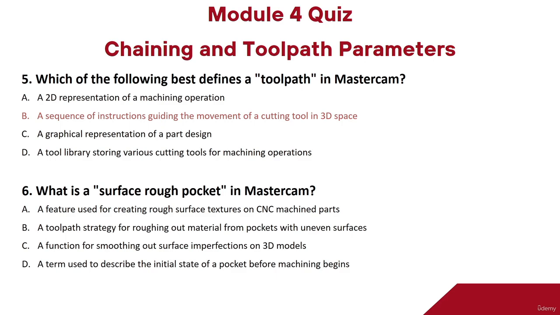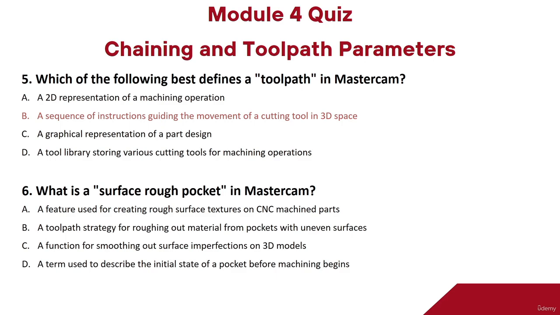So the next question is, what is a surface rough pocket in Mastercam? Option A, a feature used for creating rough surface textures on CNC machine parts. Option B, a toolpath strategy for roughing out materials from pockets with uneven surfaces. Option C, a function for smoothing out surface imperfections on 3D models.